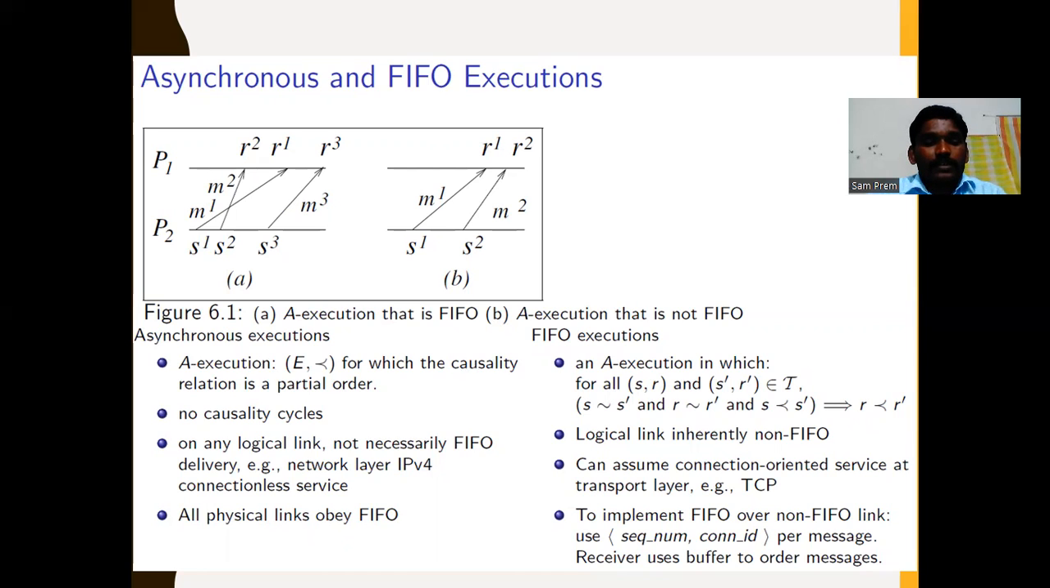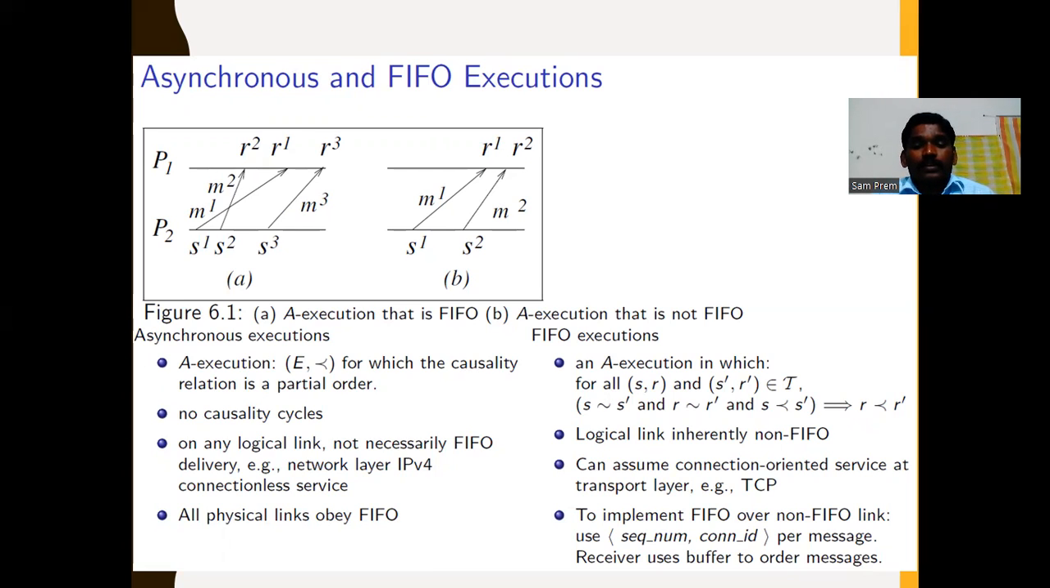In this execution E with the less than relation, the causal relation is a partial ordering. There are no causality cycles among the processes, and on any logical link, FIFO delivery is not necessarily guaranteed. Network layers such as the IPv4 connection service also support FIFO order, and all physical links obey FIFO order.